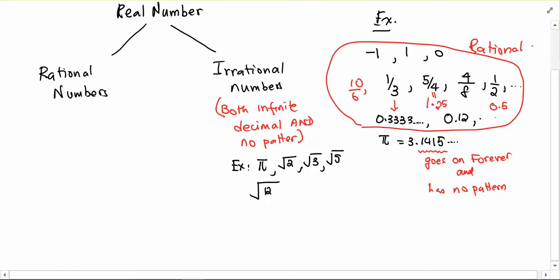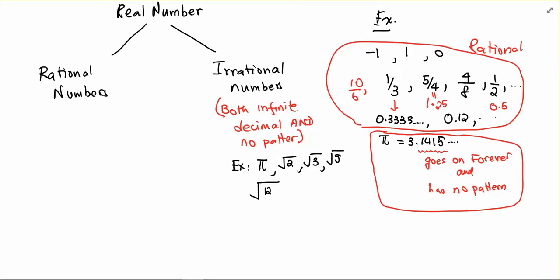And irrational, we have one example sitting here, and I've written more examples there on the left. Now you might think there are probably a whole lot more rationals than irrationals, but it's actually the other way around. Turns out that there are way more irrational numbers than there are rational numbers. But that's another topic altogether. Suffice it to say, we can now tell the difference between rational and irrational.